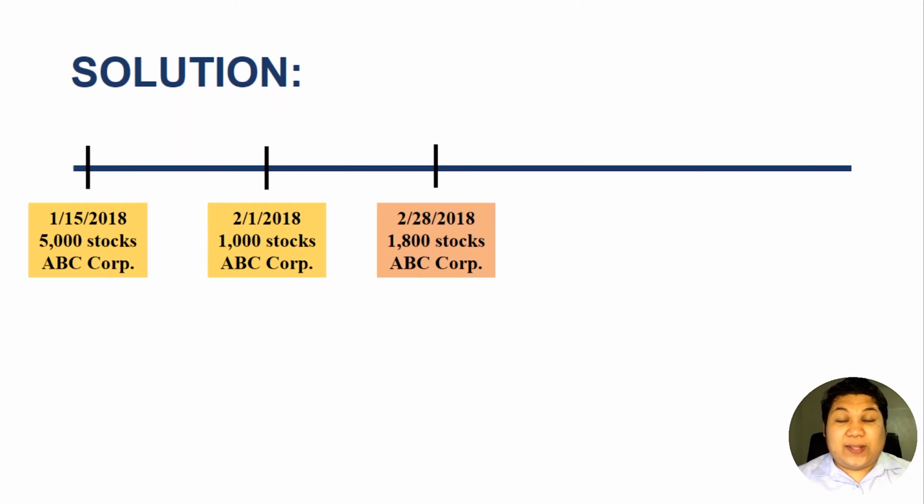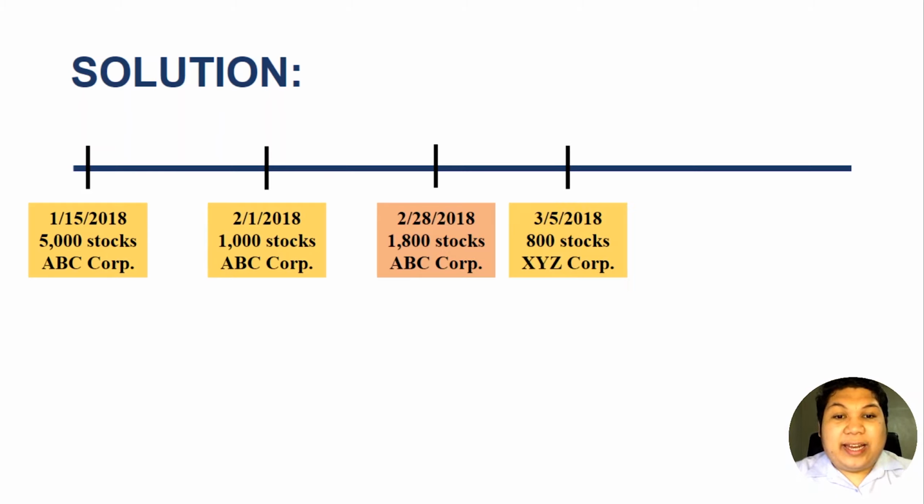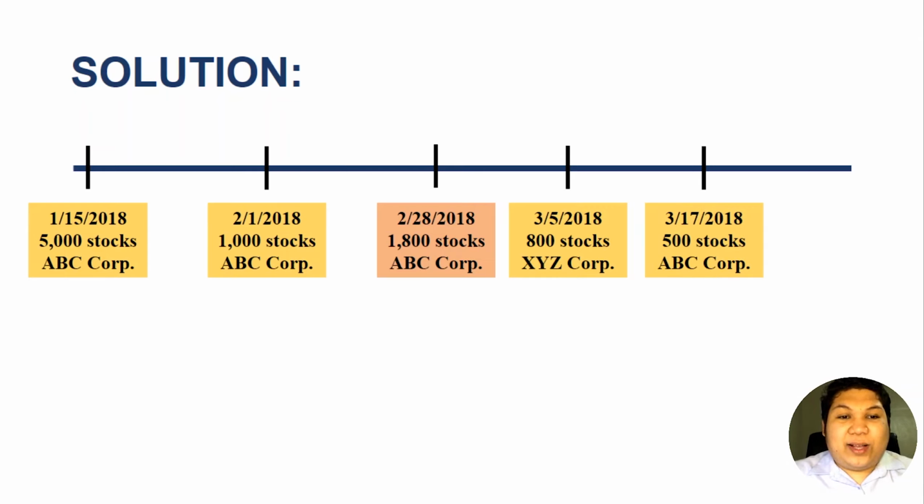That was 3,600. And there was another purchase from XYZ Corporation, which, as we know, is non-identical stocks because the issuing corporation is not the same. So that was 800 stocks. And there was another purchase from ABC Corporation, identical stocks, 500 identical stocks.